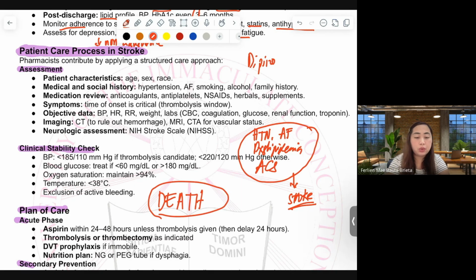So please review all of this, as this is the summary, the consolidated ideas and key points that you are expected to carry out when you evaluate and implement a care process for a patient.